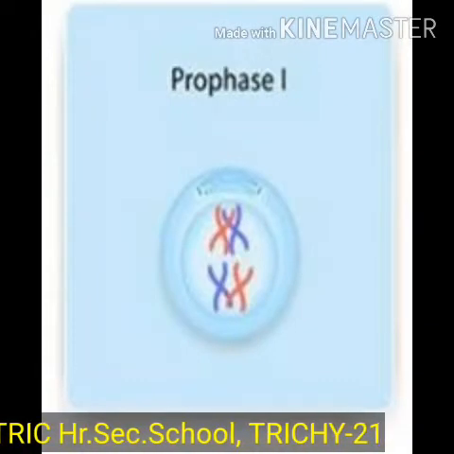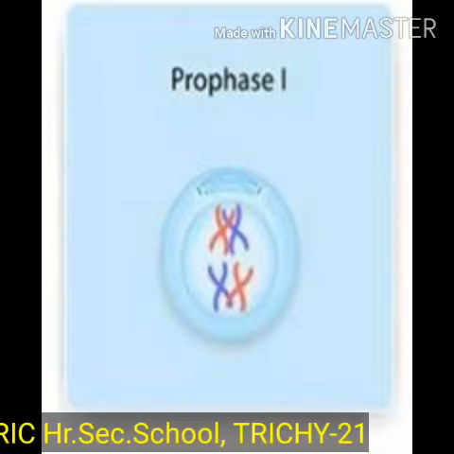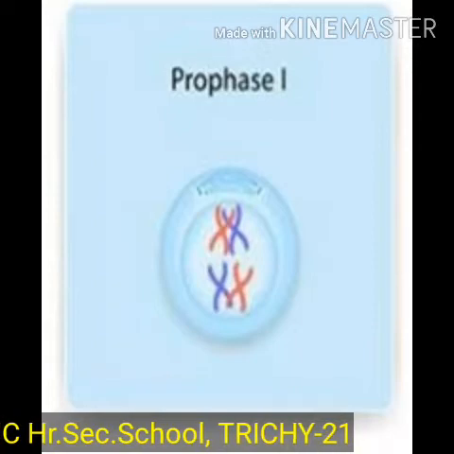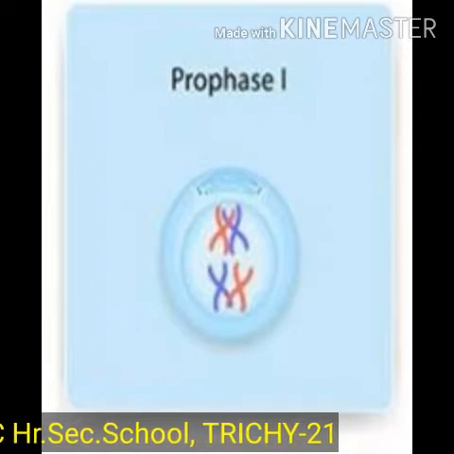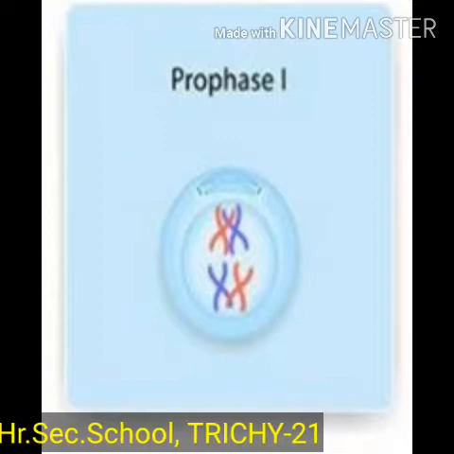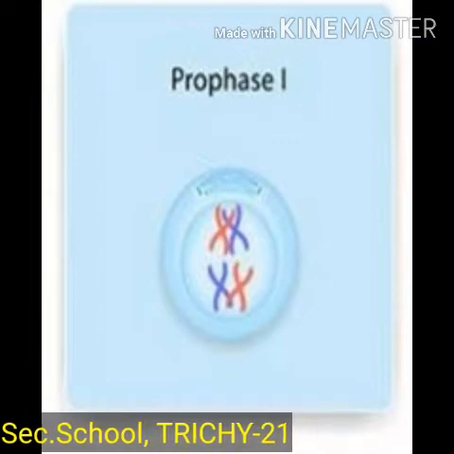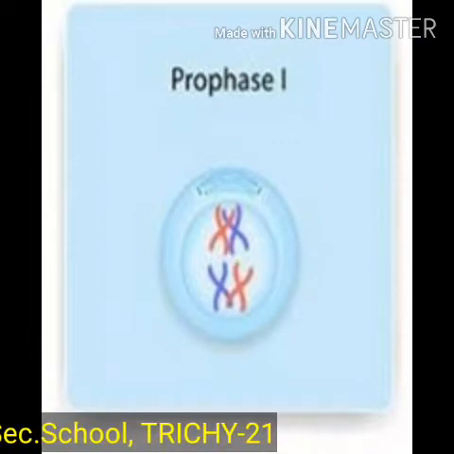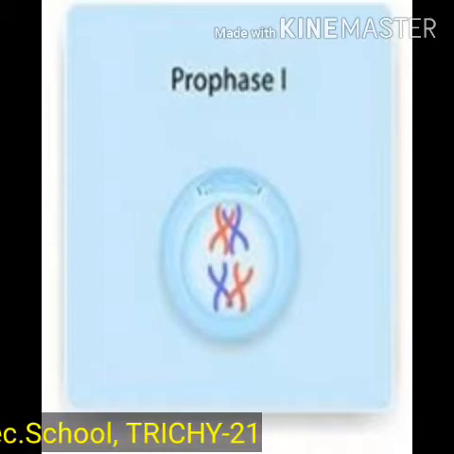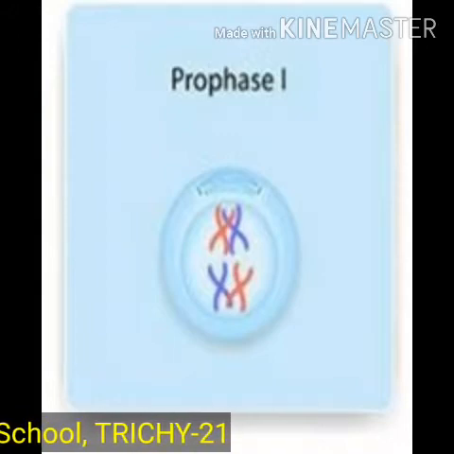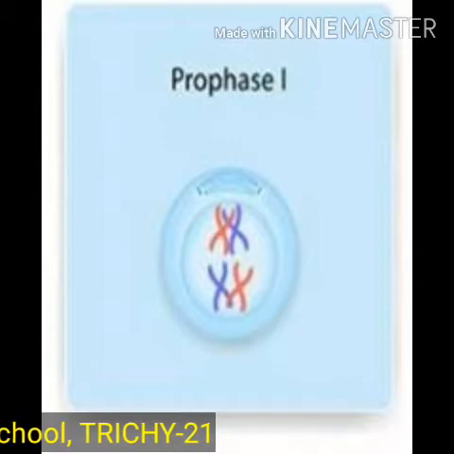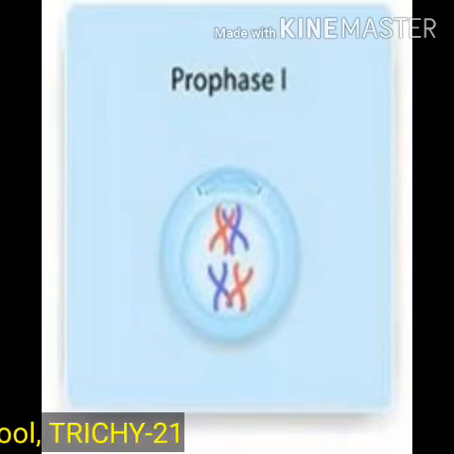Prophase I takes a longer duration and is subdivided into five stages. They are leptotene, zygotene, pachytene, diplotene, and diakinesis. Leptotene: the chromosomes become uncoiled and assume a long thread-like structure and take up a specific orientation inside the nucleus. They form a bouquet stage.